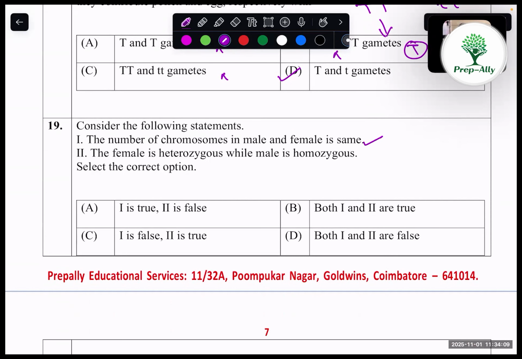Coming into 19th question, the number of chromosomes in male and female is the same. Yes, that is correct. The female is heterozygous, while male is homozygous. That's incorrect. Female is homozygous and male is heterozygous. So this is incorrect. Option A, 1 is true, 2 is false.